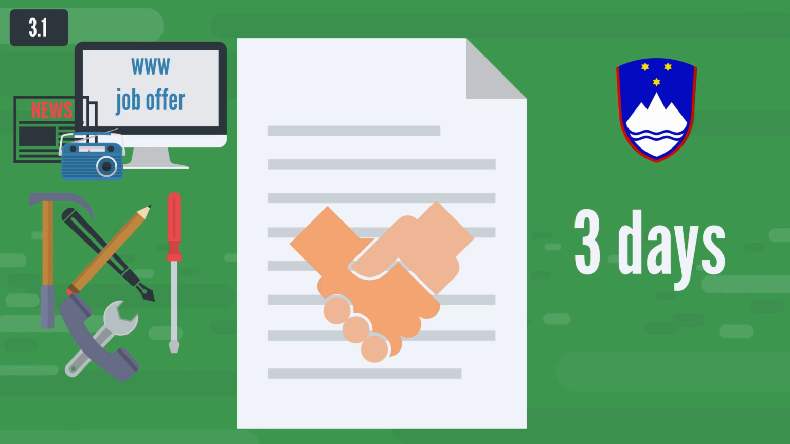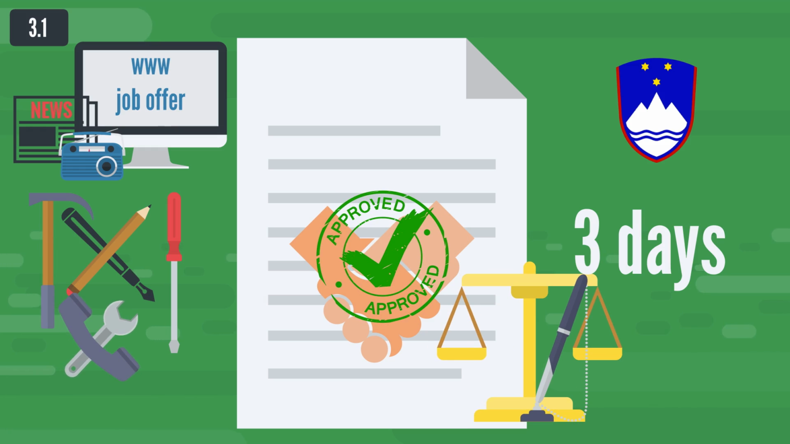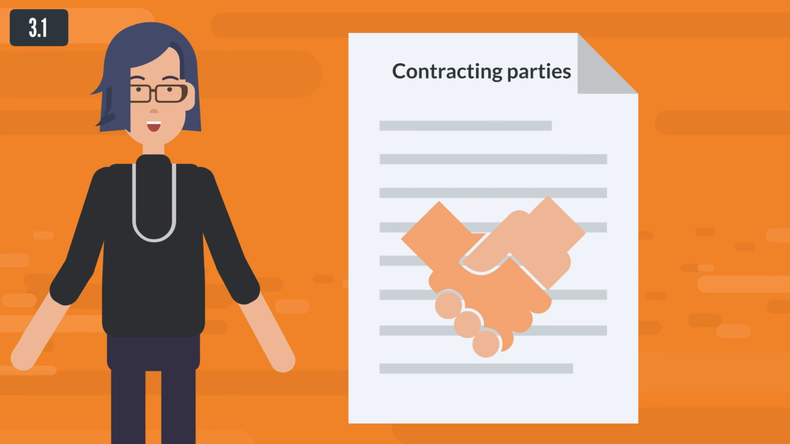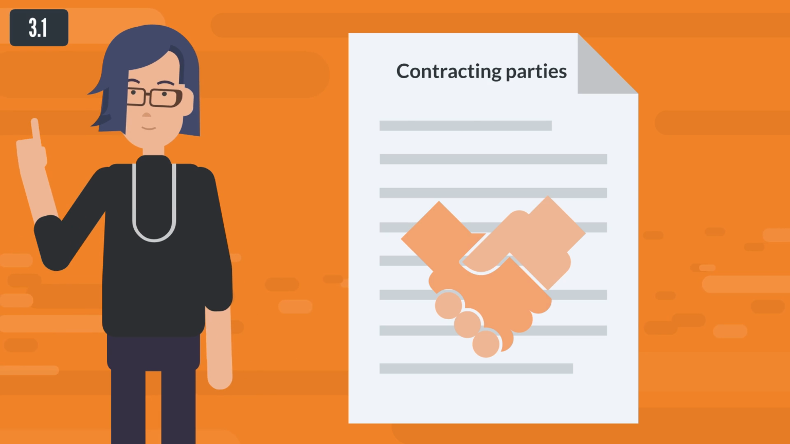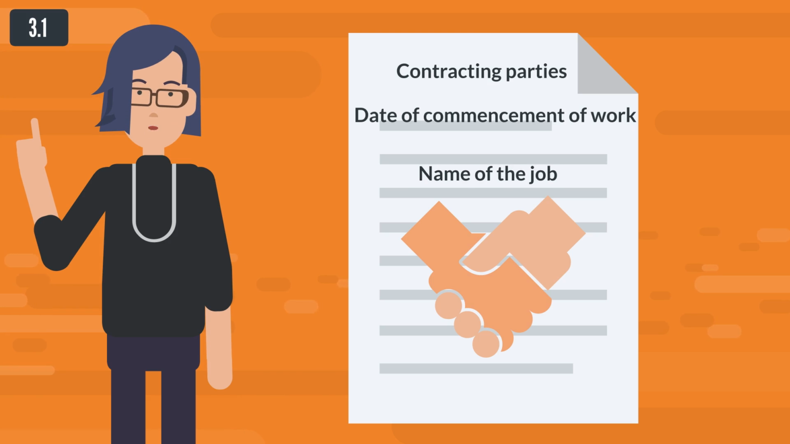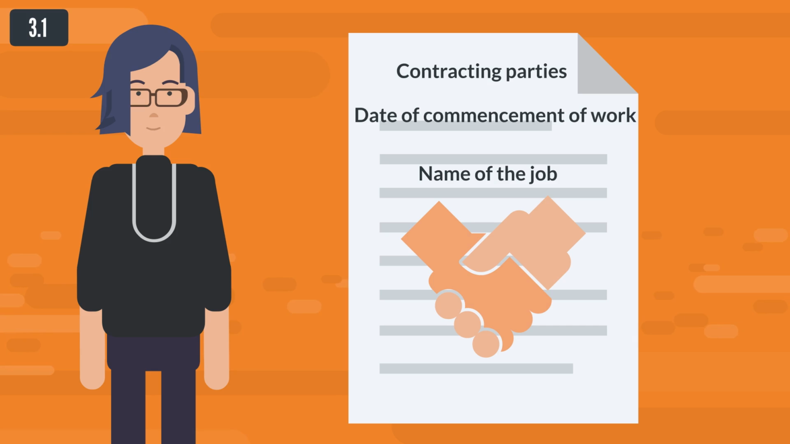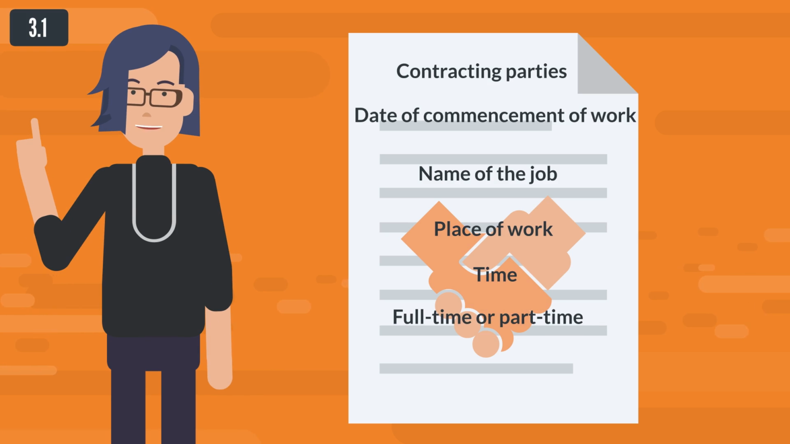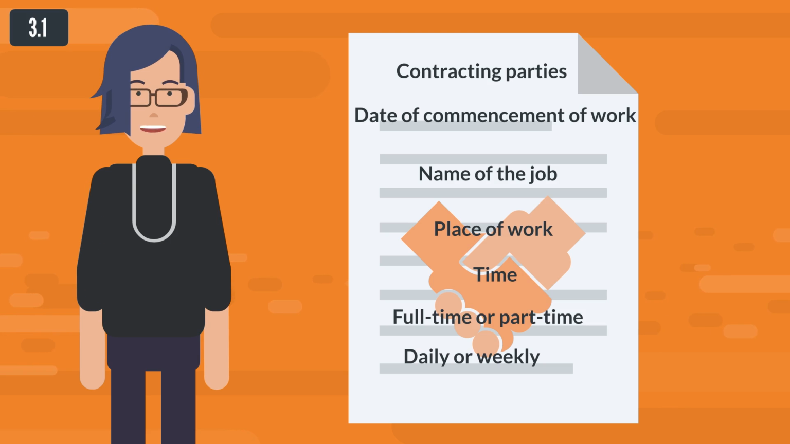An employer must provide the worker with a written proposal of the employment contract at least 3 days before the intended conclusion. The employment contract must include information on contracting parties, date of commencement of work, the name of the job or type of work, with a brief description of the work, place of work, the time for which the contract of employment is concluded. Determine whether a full-time or part-time employment contract exists. The provision of daily or weekly working time and the allocation of working time.